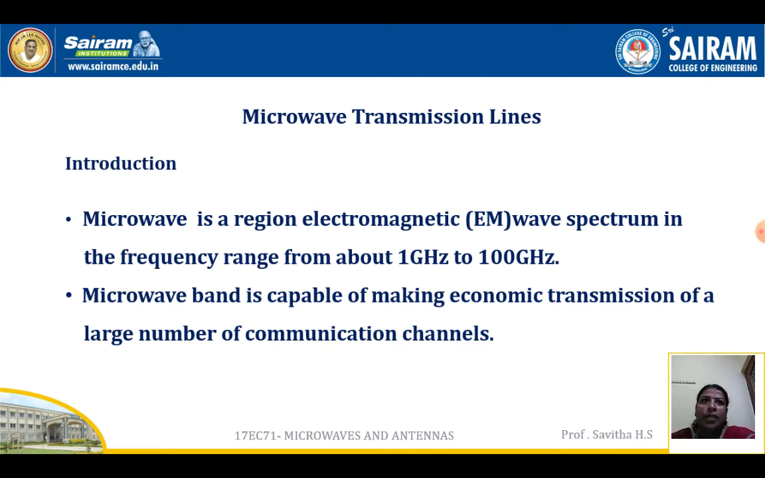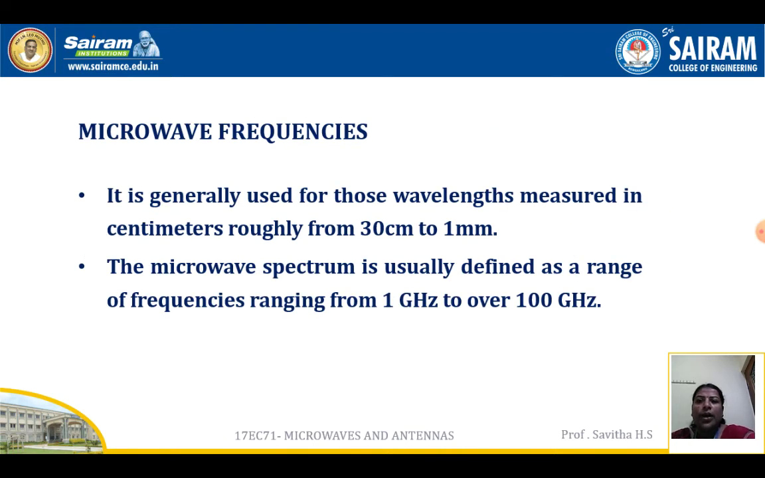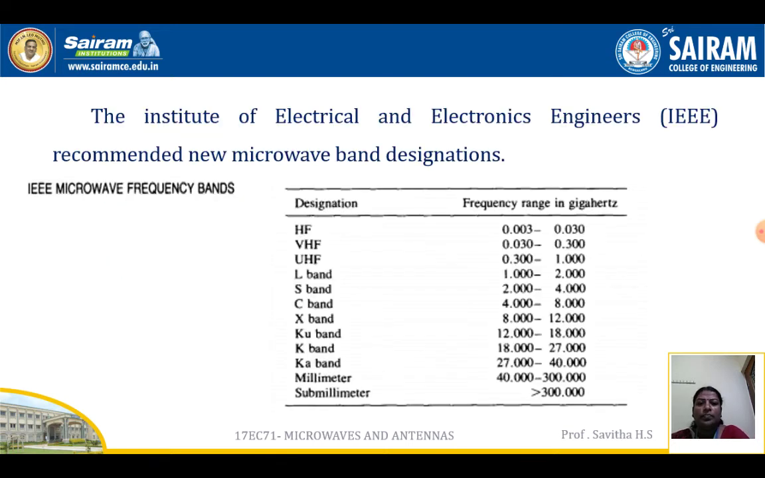So the microwave frequencies are up to infrared and visible light regions. Microwave frequencies are referred to those from 1 GHz to 10 to the power of 6 GHz. Microwave frequencies are generally used for those wavelengths measured in centimeters, roughly from 30 centimeters to 1 millimeter. So the frequency range is from 1 gigahertz to 100 gigahertz.